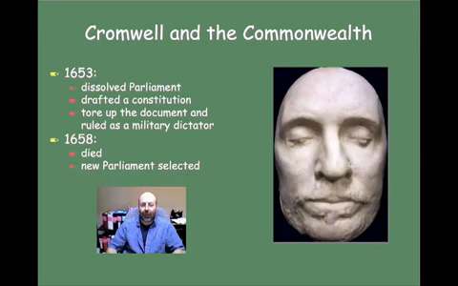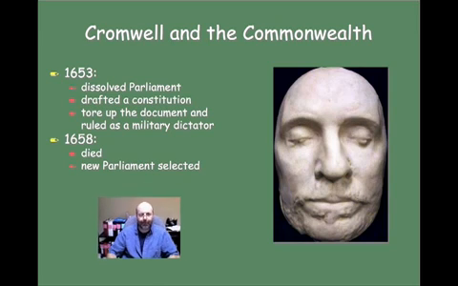Then in 1658, Cromwell died. And with his death, England, which had at this point become sort of tired of having a Puritan way of life imposed on them, chose to elect a new parliament. So new members of parliament were selected at this time. And you can see on the right-hand side here is an image of Cromwell's death mask and what he looked like at the time of his death.